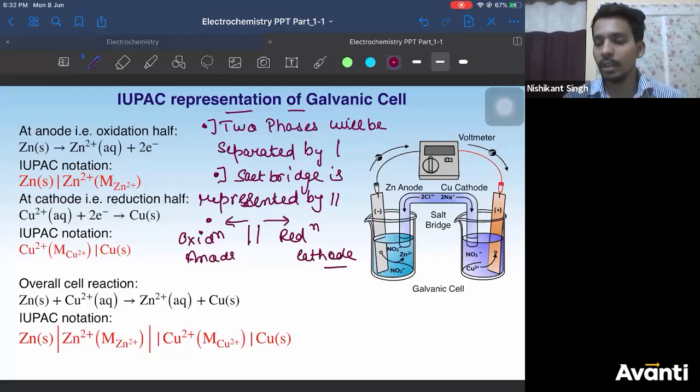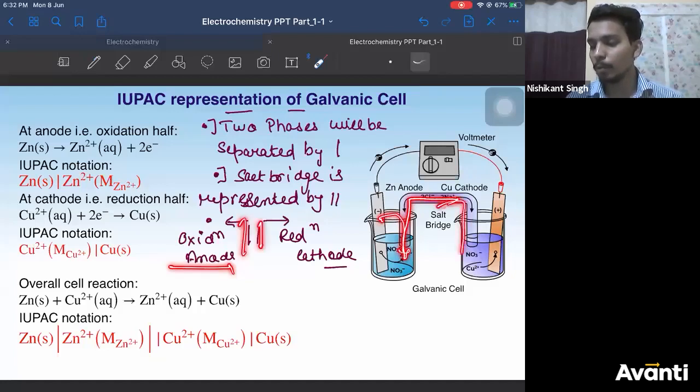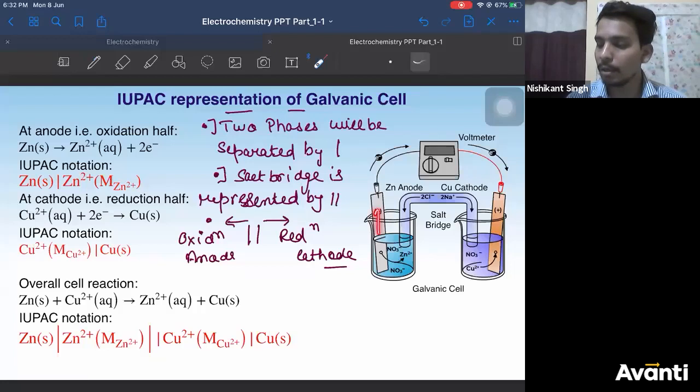Whatever you see here, at the anode zinc is getting converted to zinc 2 plus. So at the anode half, oxidation is happening. Then what comes? Salt bridge. After that, copper 2 plus gains electrons to form copper. This is which part? Reduction. So therefore, after that, reduction. You don't have to learn by heart. Whatever is happening here, you have to write there. Oxidation, salt bridge, reduction. Okay?